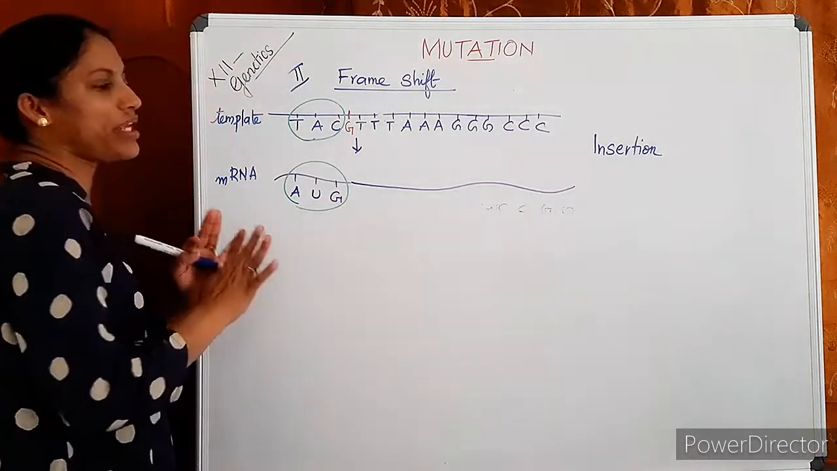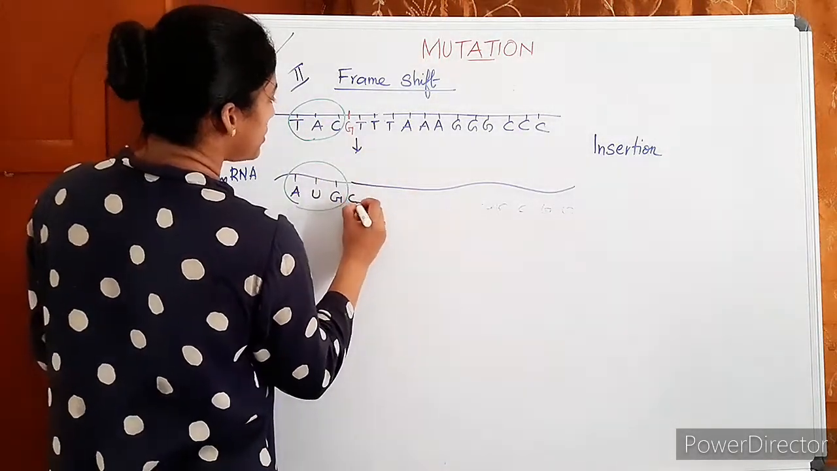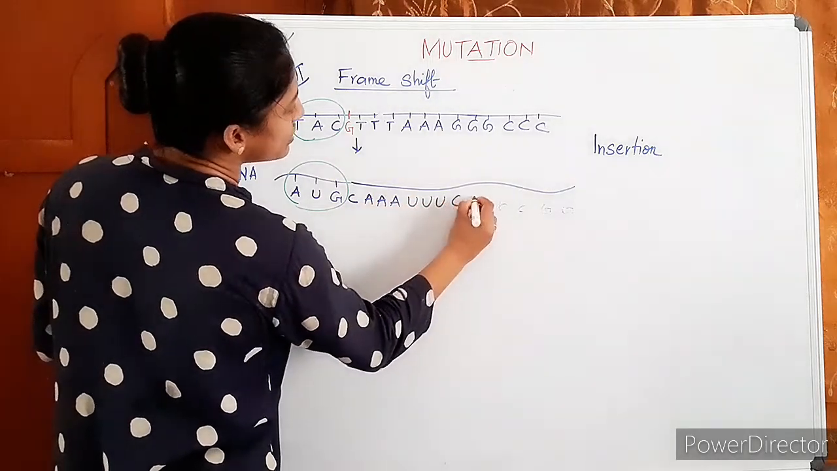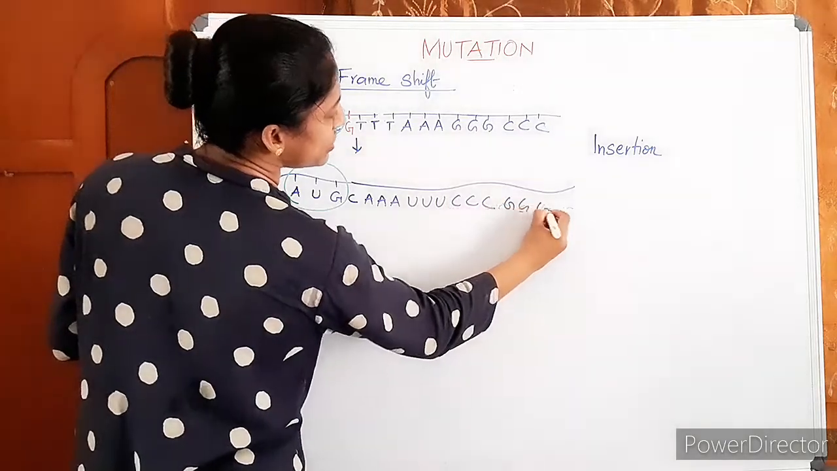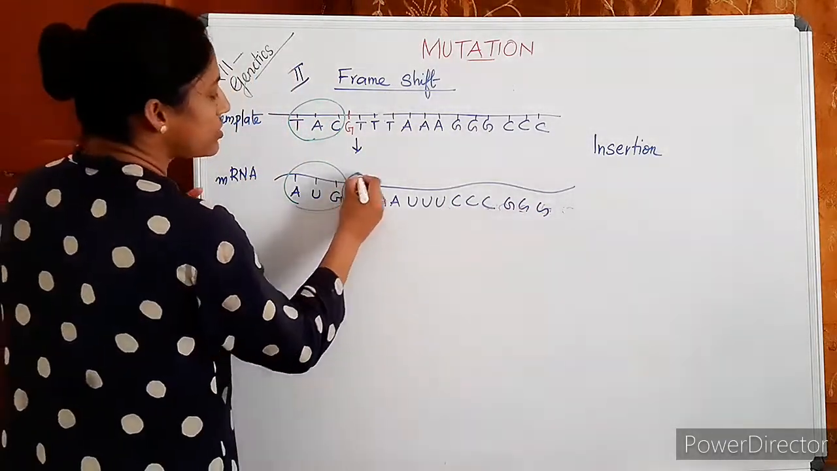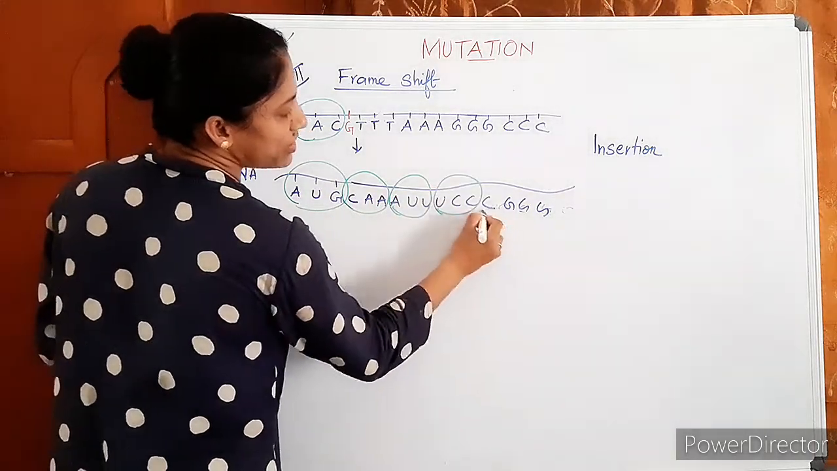Then also the complete reading frame changes. This also will be copied. There will be C, A, U, C, G. Remember the first triplet combination. Here what will be? This also changed the entire reading frame. Okay, this way the triplets form.